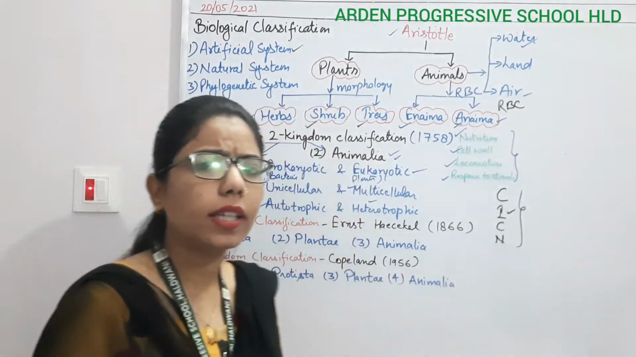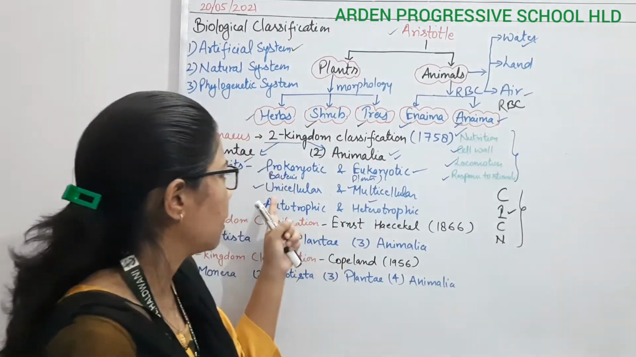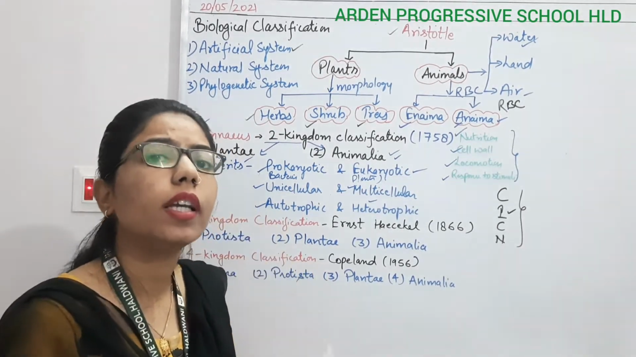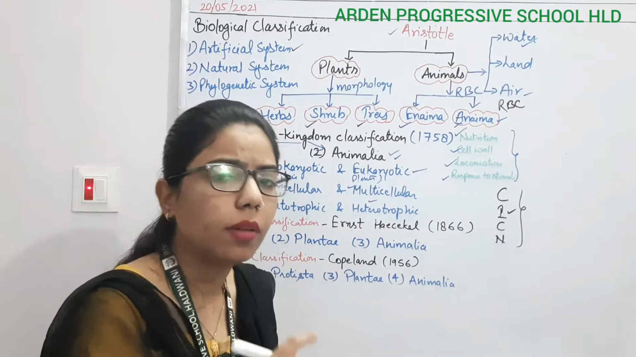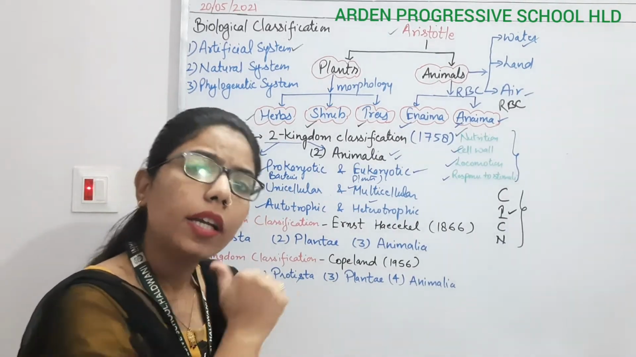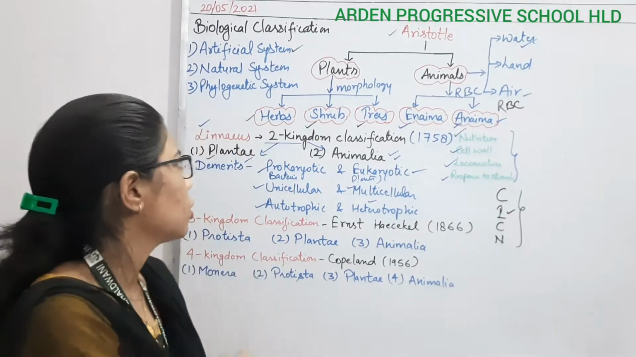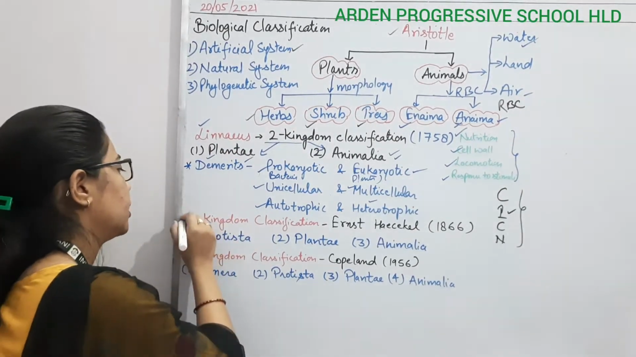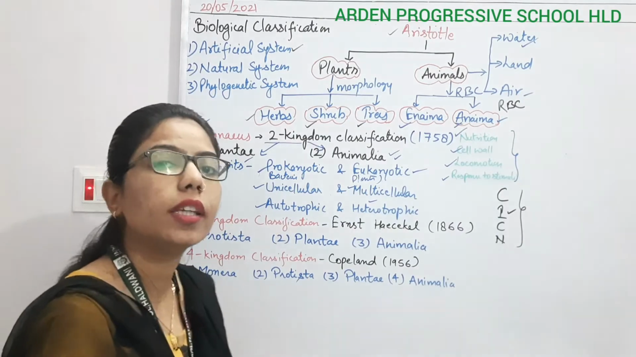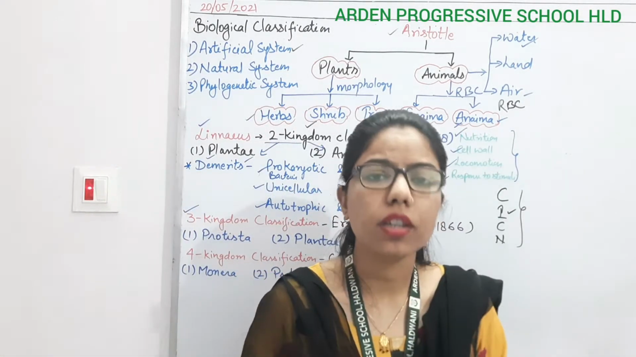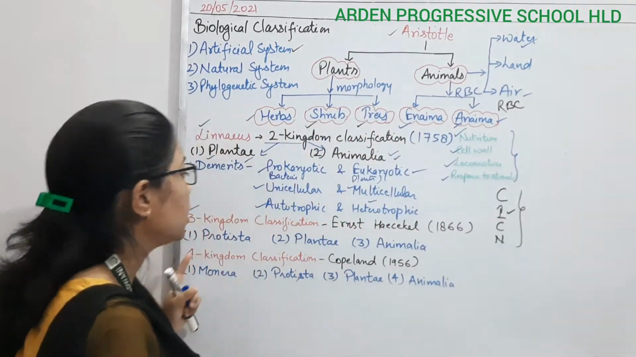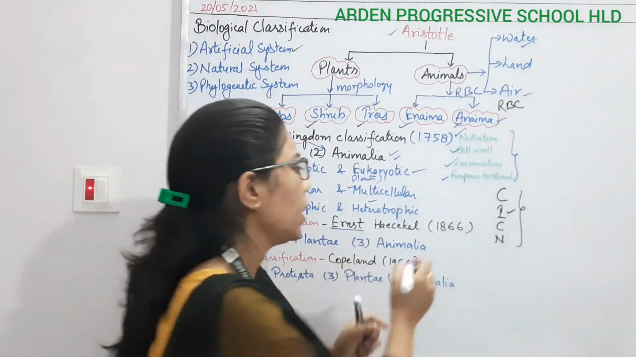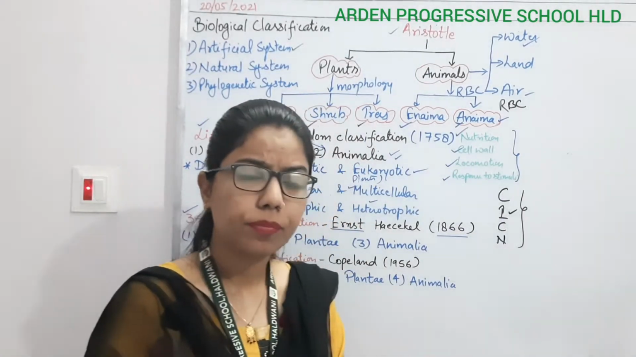Likewise, there are so many examples by which we can say that these animals or these things should not be considered as one, because they are possessing some different characteristics. So here the two kingdom system classification is there. After it, they have introduced the three kingdom classification. It was proposed by whom? By Ernest Haeckel, in 1866.